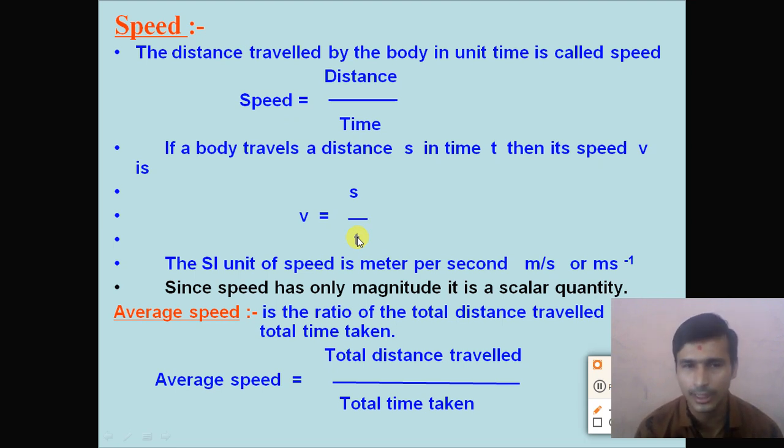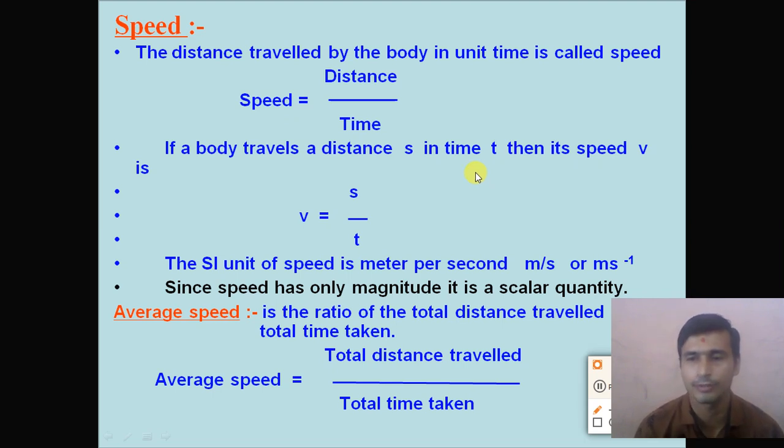So for that we take the average speed, right? Since the speed has a magnitude only, it is a scalar quantity. There is no direction required to know more detail about speed. Speed is a scalar physical quantity, right?